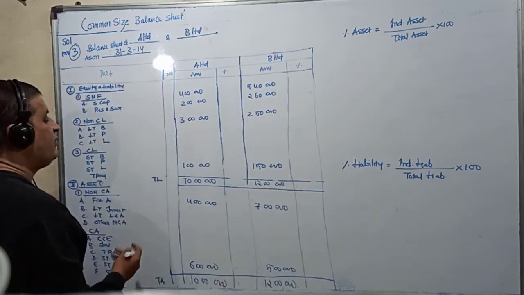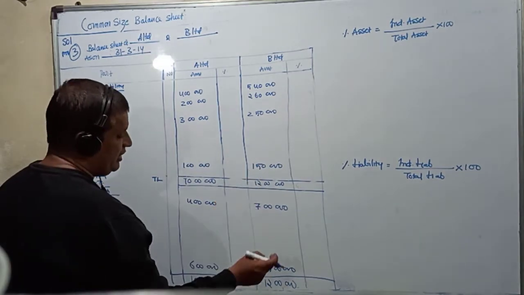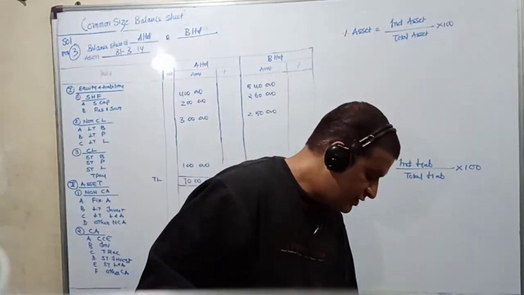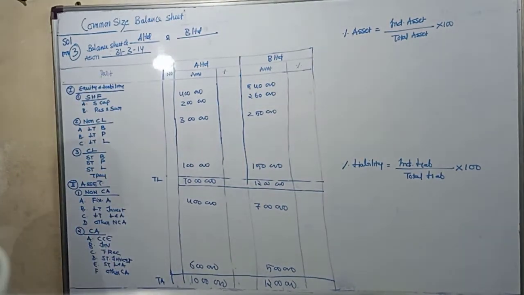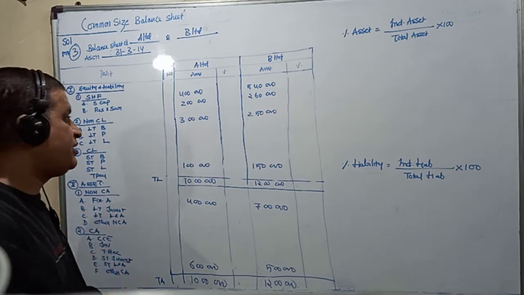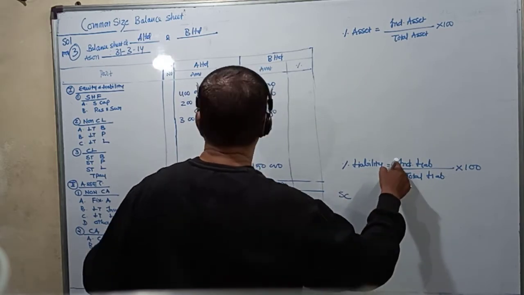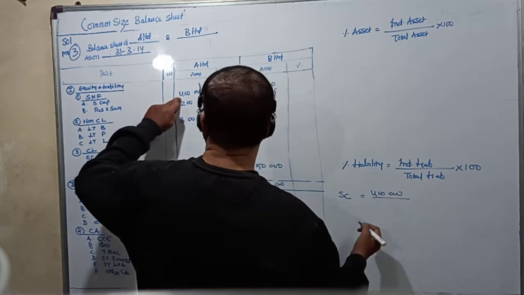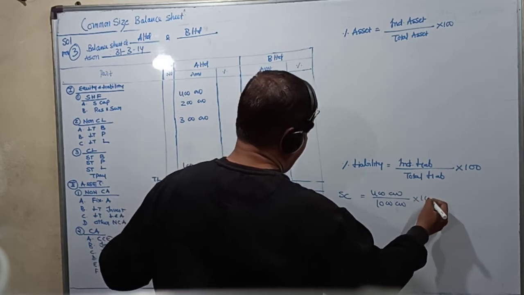And we know for A Limited total liabilities and total assets are equal. For B Limited total liabilities and total assets are equal. Always first we must fill in only the amount column. Then only we must come to the percentage column. Now we come to the percentage column, we come to the liability side. So for share capital, individual liability, what is it? It is 4 lakhs. Divided by total liability, how much is it? It is 10 lakhs into 100.